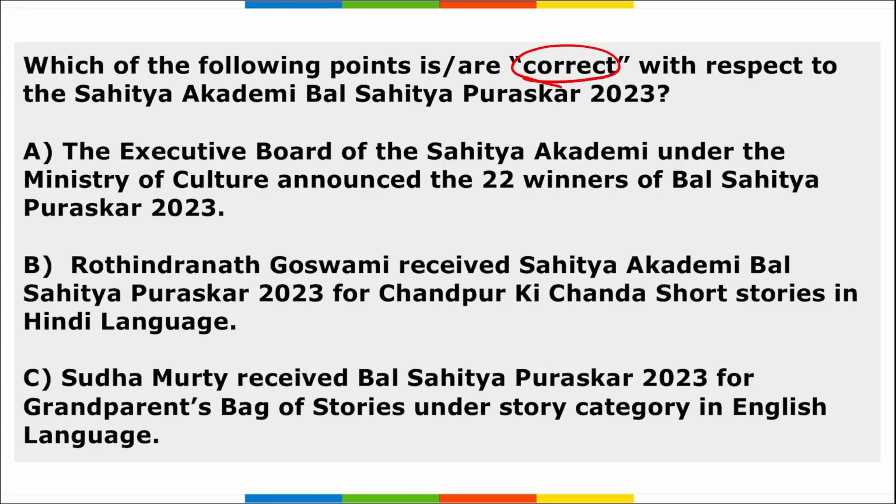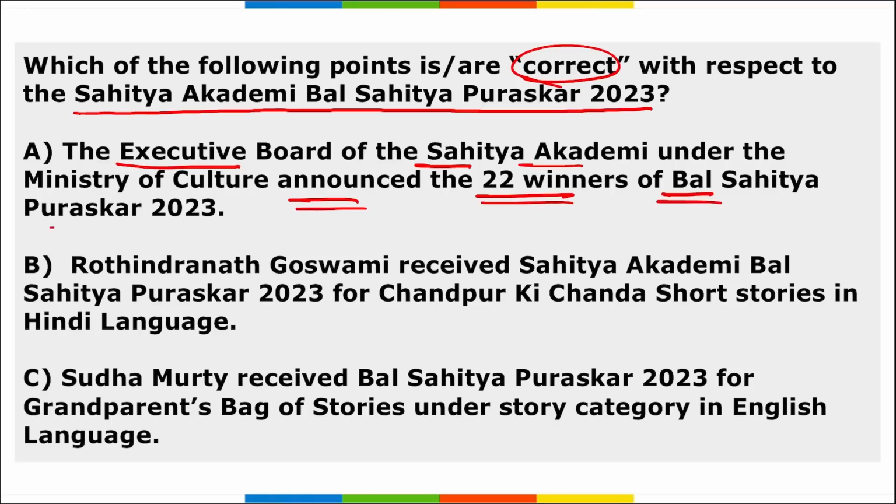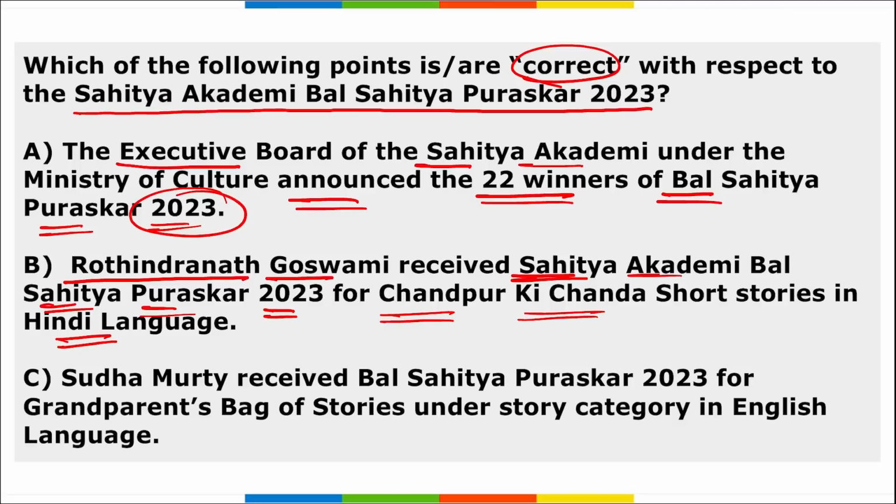Next, which of the following is correct with respect to Sahitya Academy Bal Sahitya Puraskar for 2023? The executive board of the Sahitya Academy under the Ministry of Culture announced the 22 winners of Bal Sahitya Puraskar 2023. Here, Rotindranath Goswami received Sahitya Academy Bal Sahitya Puraskar 2023 for Chandpur Ki Chanda short stories in Hindi language.